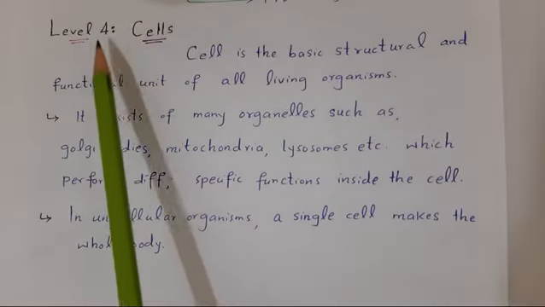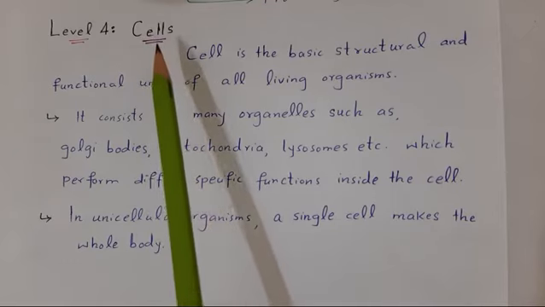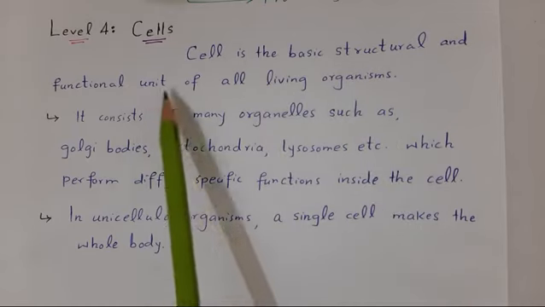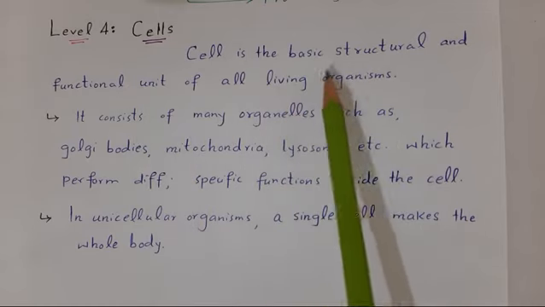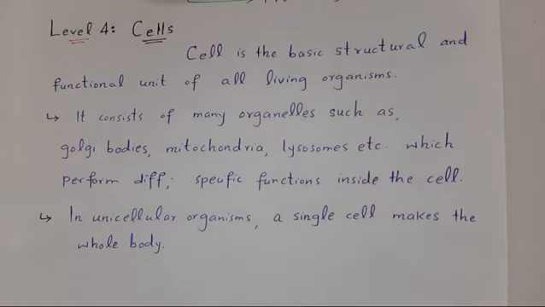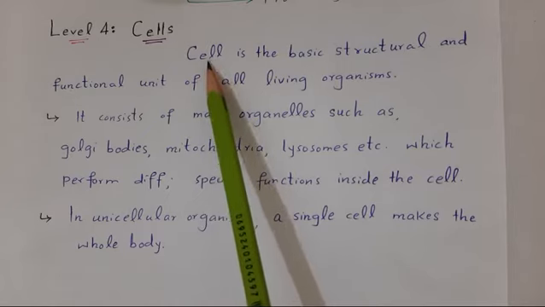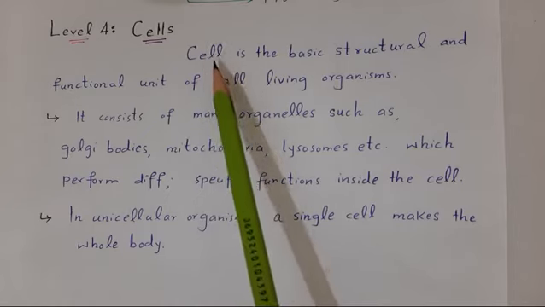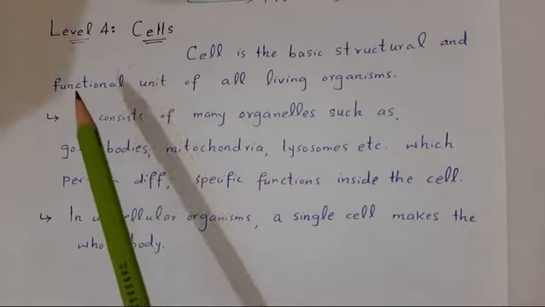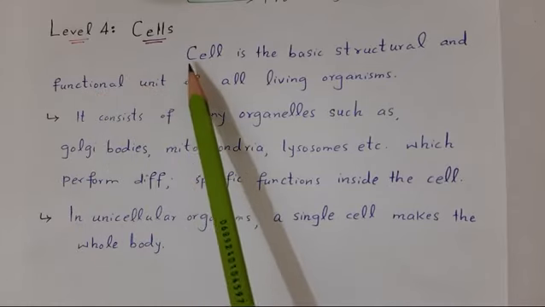Now, the level 4 of biological organization is cells. What is a cell? As you know, the cell is the basic structural and functional unit of all living organisms. Structural unit means that the cell is the smallest unit or building block to make complex multicellular organisms, and functional unit means that all activities in the bodies of living organisms are performed or carried out by the cell.